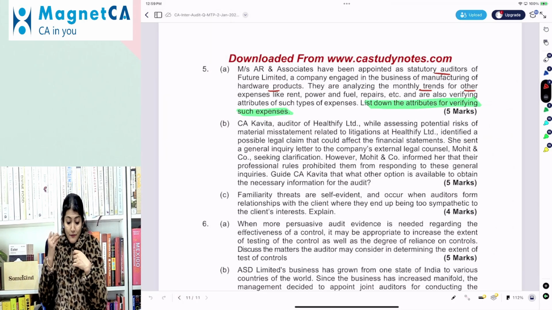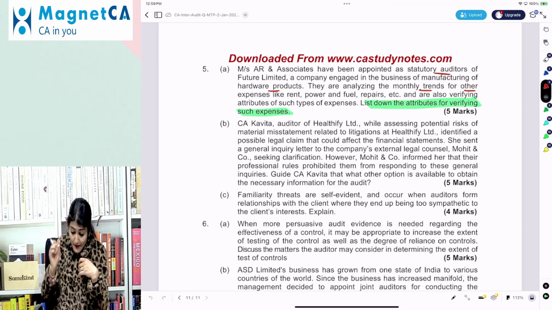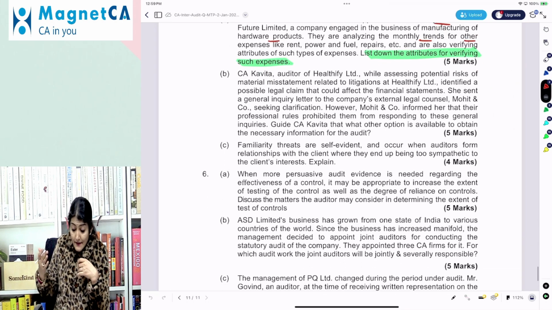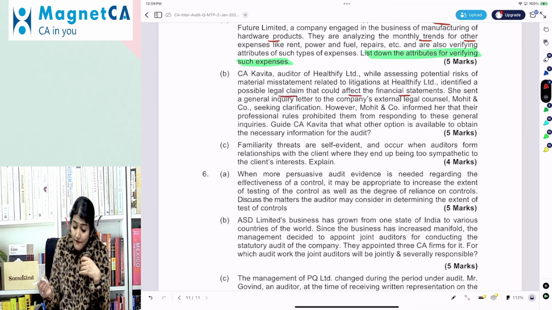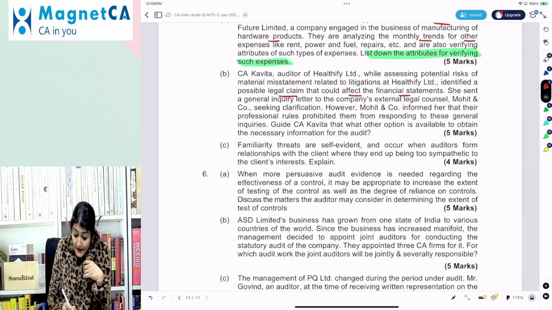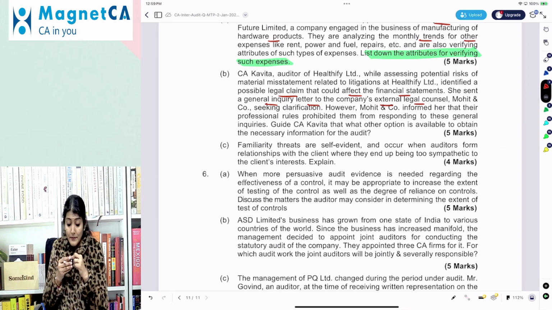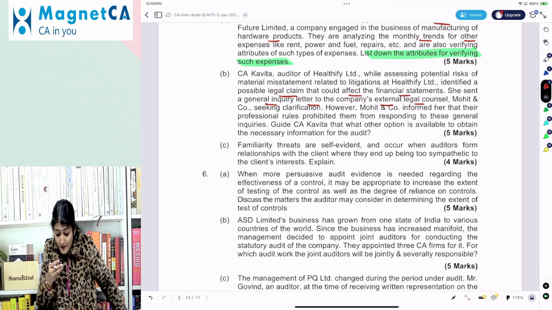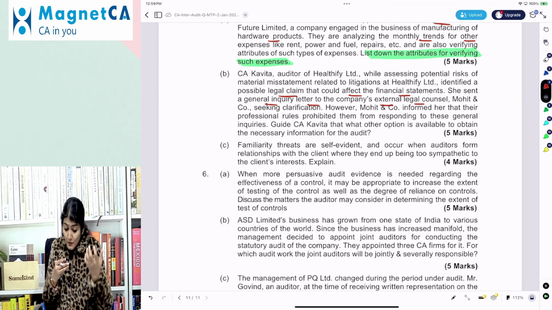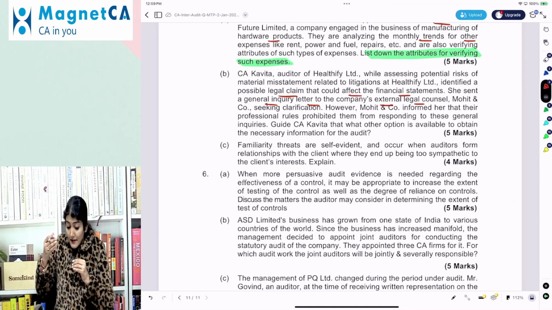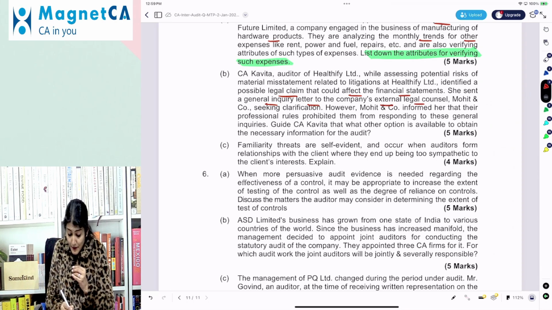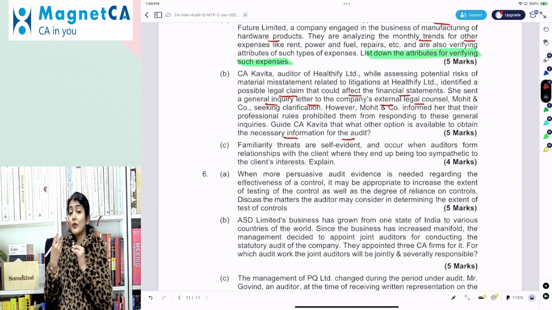Okay. Question number 5B. Kavita, auditor of Healthify, while assessing the potential RMM related to litigations of Healthify, identified a possible legal claim that could affect the financial statement. She sent a general inquiry letter to the company legal counsel, Mohit and Company, seeking clarification. However, Mohit and Company informed her that professional rules prohibit them from responding to the general inquiry. Right, CA Kavita, what would be the other option available to obtain the necessary information for the audit?